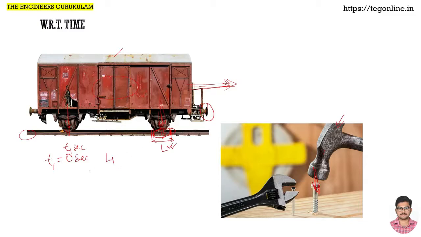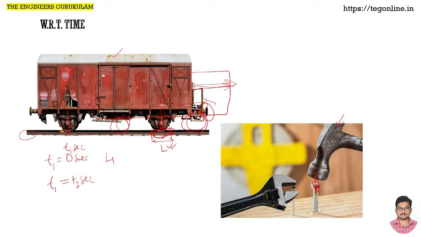Now immediately after the next second, say at t2 seconds, this moves forward. The wagon is now something like this. The wheel will be here, and the other two wheels will be there.